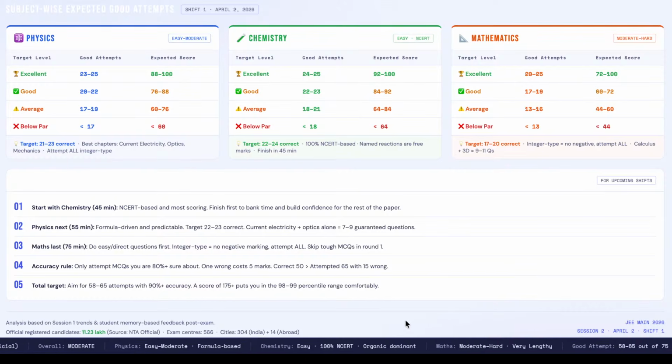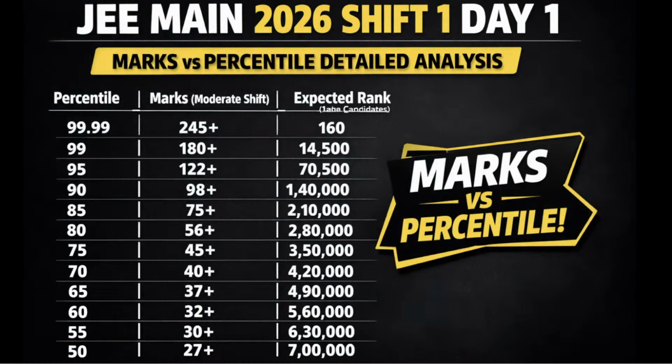Guys, soon we'll be starting with the analysis discussion. Until then, let's discuss the marks versus percentile for shift 1.